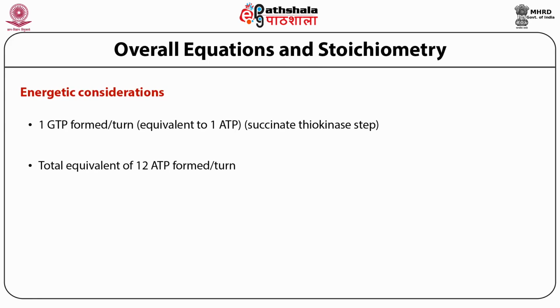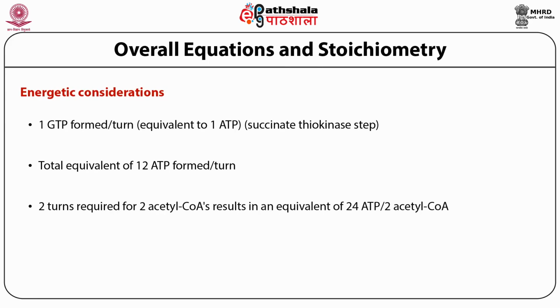A total equivalent of 12 ATP are formed, and 2 turns, requiring 2 acetyl coenzyme A, result in an equivalent of 24 ATP per 2 acetyl coenzyme A.